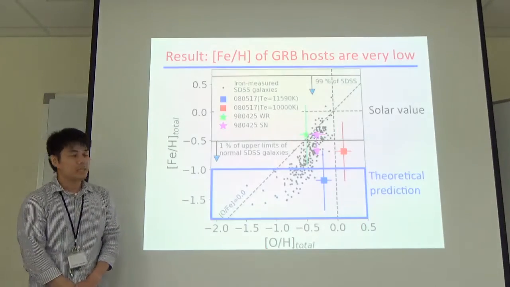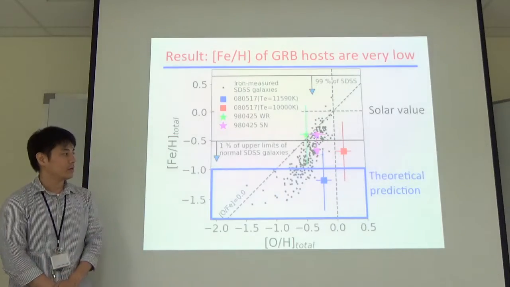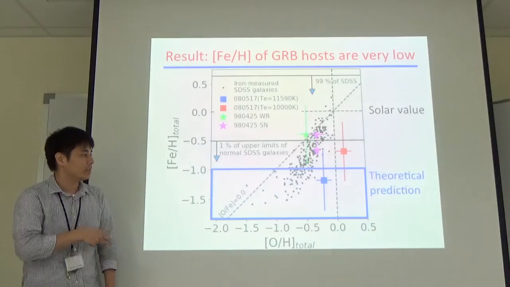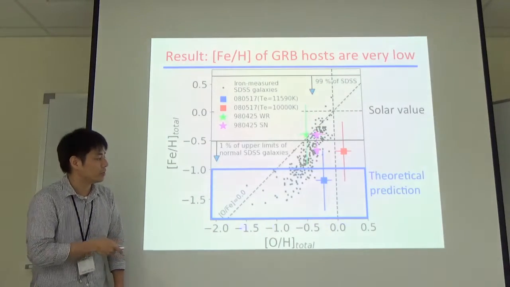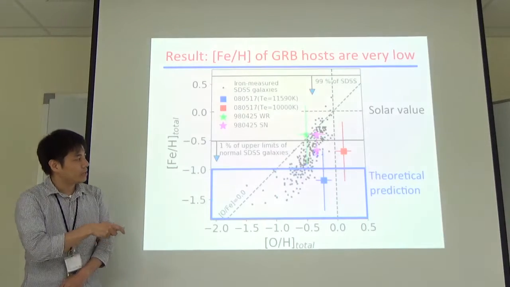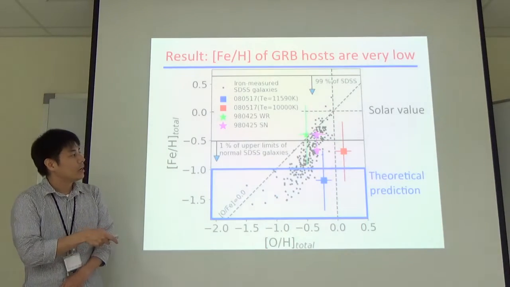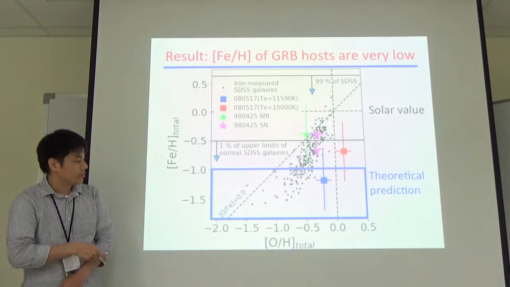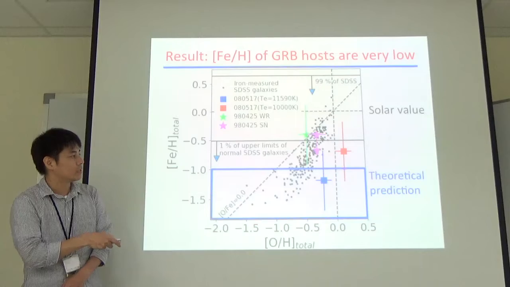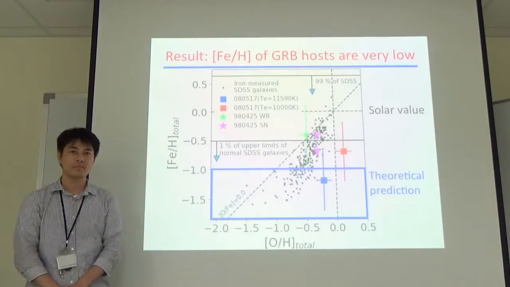This suggests that gamma ray bursts probably prefer a low iron abundance environment, regardless of the oxygen abundance value, because one of our sample shows quite a high oxygen abundance. In spite of the high oxygen abundance, the iron abundance is very small, which can be explained by theoretical prediction.